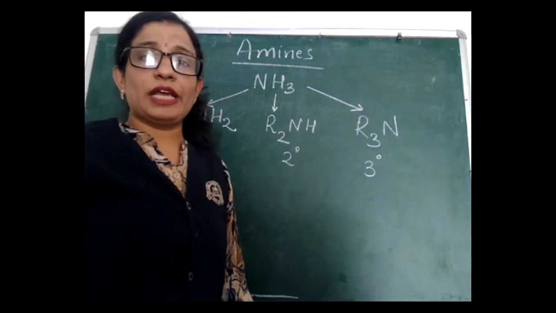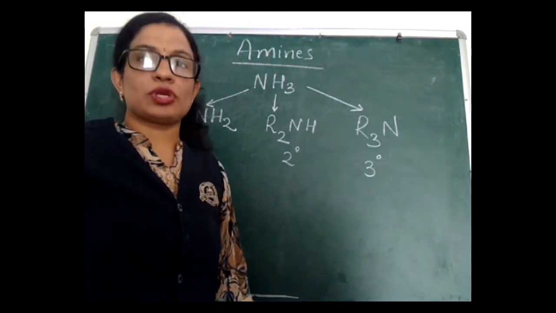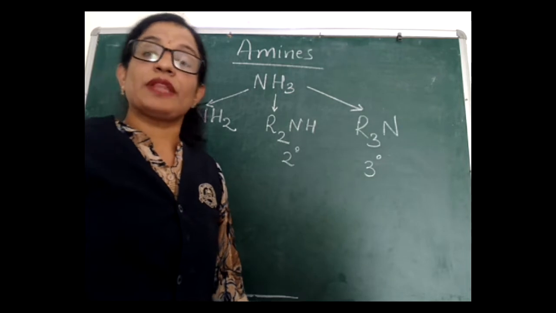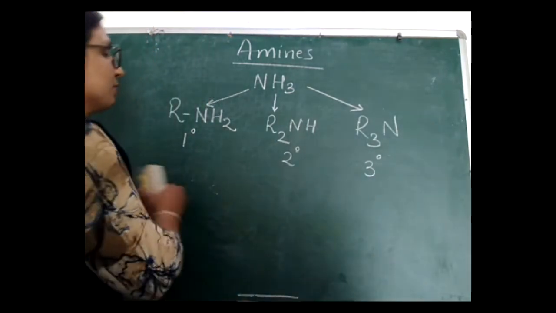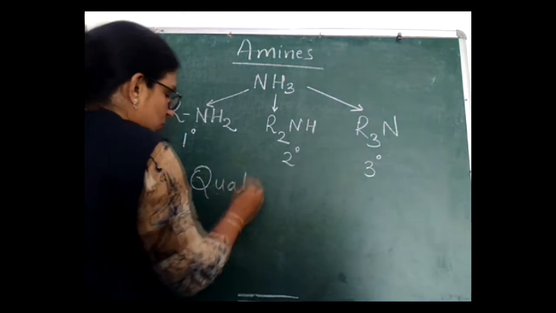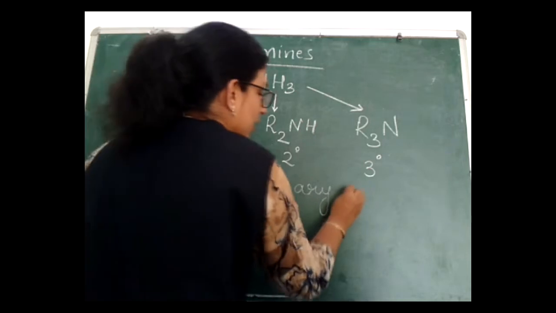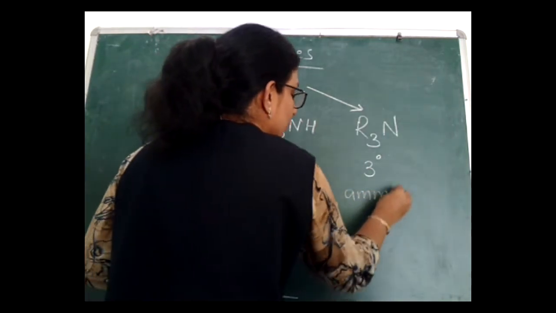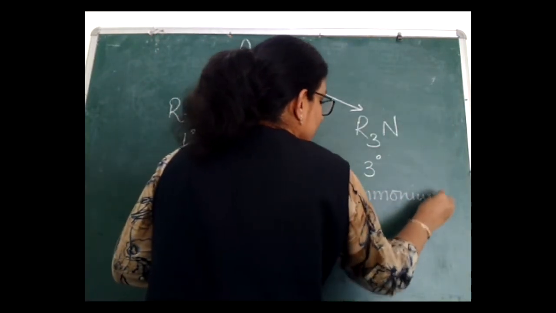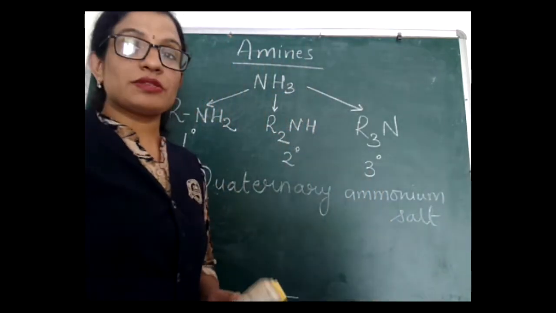Besides these three types of amines, we have one category of salt to be discussed, that is quaternary ammonium salts. When four alkyl groups are bonded with a nitrogen atom, the valency of nitrogen is 3.